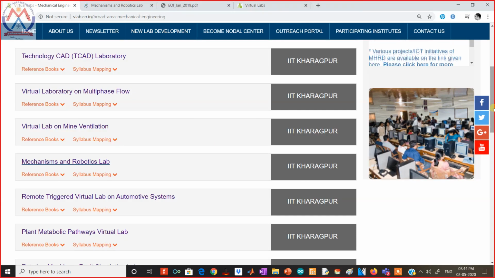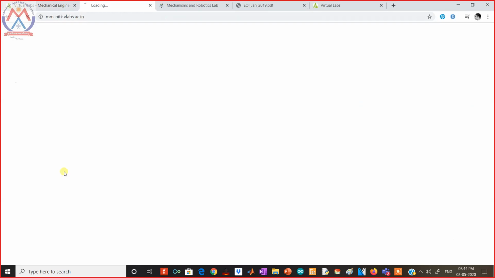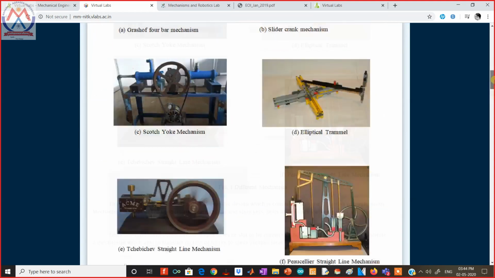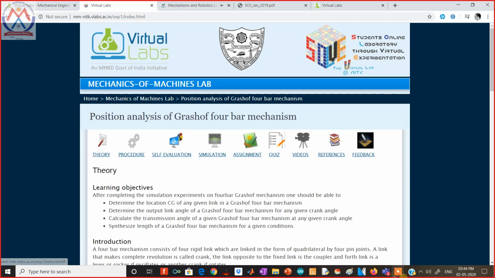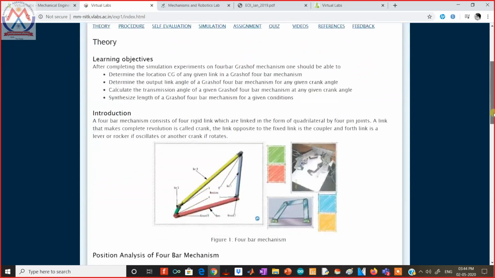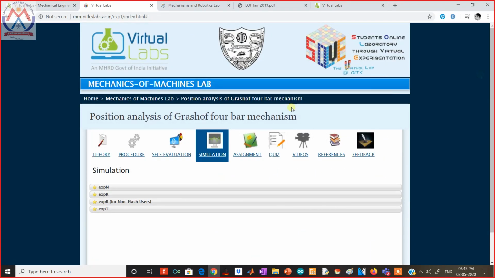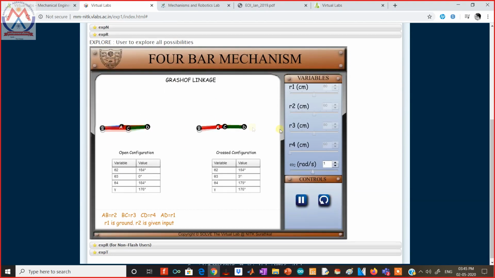Okay, now let's go to one more lab, the mechanics of machines lab, which is a mechanical engineering lab. Let's go to the experiment, the Grashof 4-bar mechanism. Now this is Grashof's law. Grashof's law states that the sum of the longest and the shortest link must be less than the sum of the other two links. So this is the simulation.